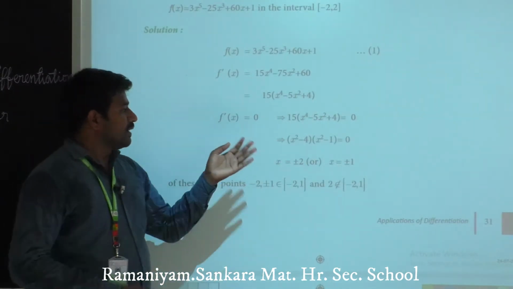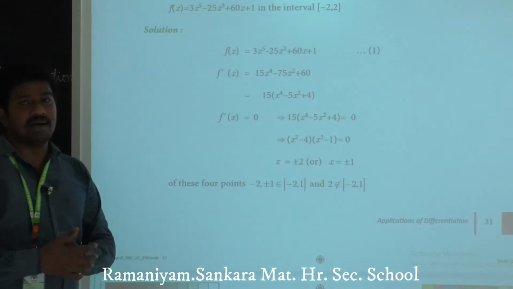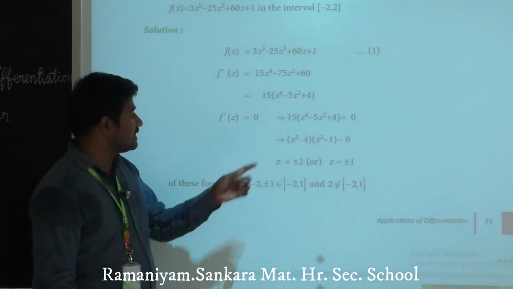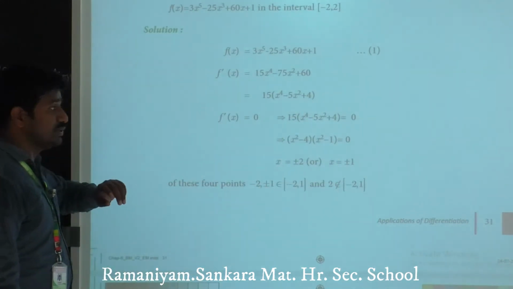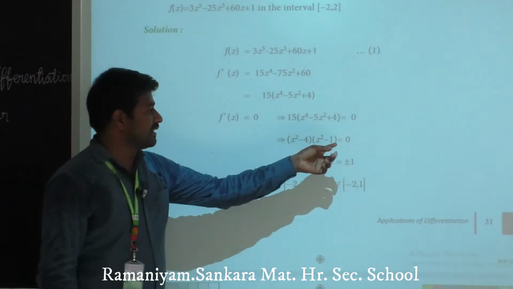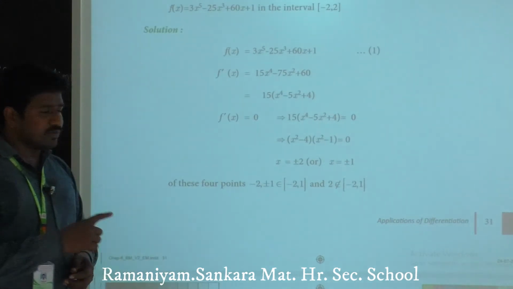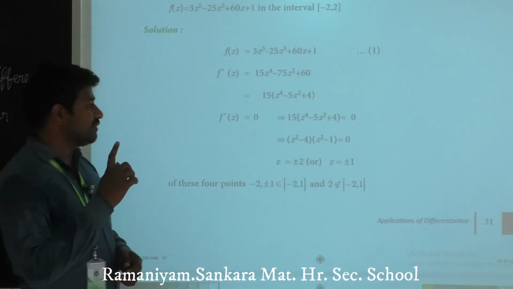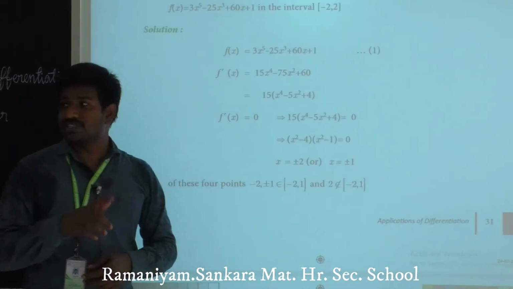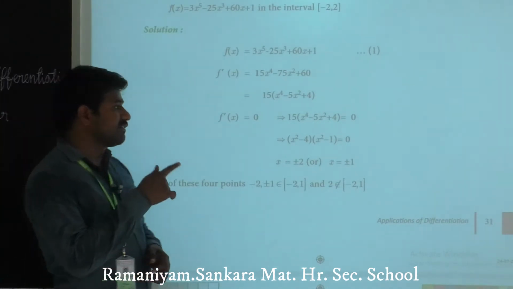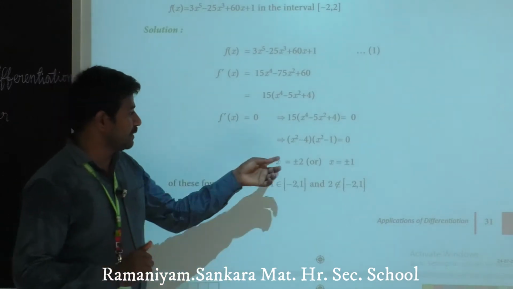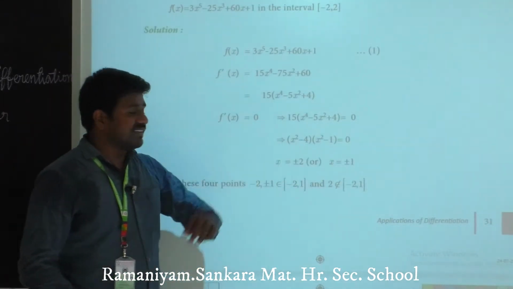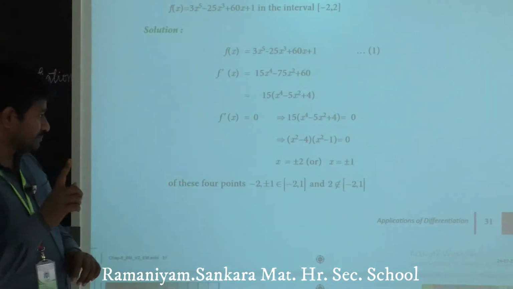Here power rise to 2, so I write (x square minus 4) into (x square minus 1) equals 0. We can separate this into x square minus 4 equals 0 as well as x square minus 1 equals 0. Here x square minus 4 equals 0 means x square equals 4, x equals plus or minus 2. Likewise x equals plus or minus 1.